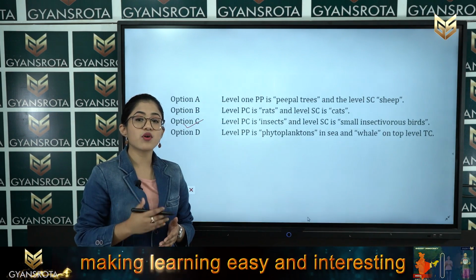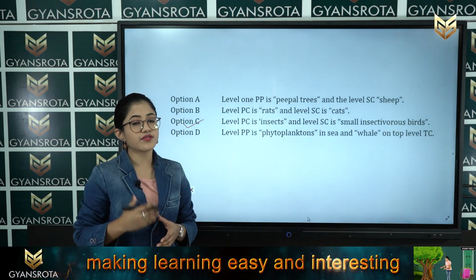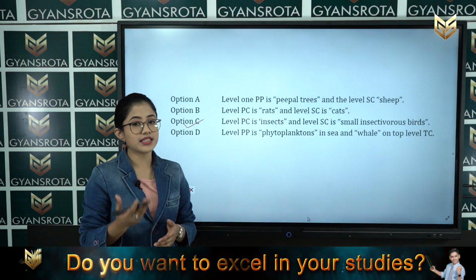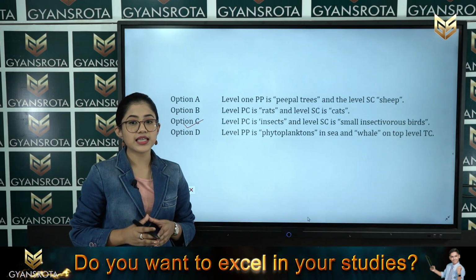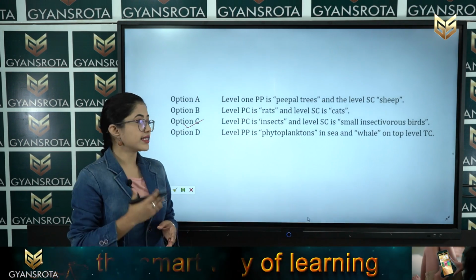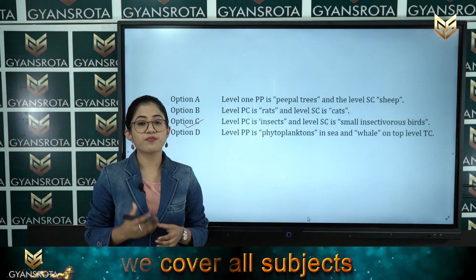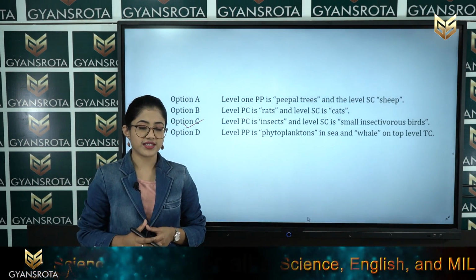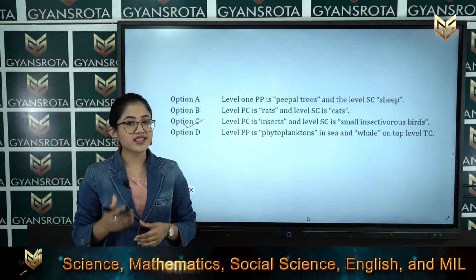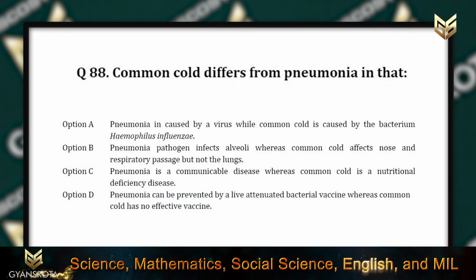Next, these small insectivorous birds serve as food to the tertiary consumers, where the population is very low. So, this is the correct answer for this question, and we have discussed such kinds of pyramids in the chapter Ecosystem. Now, let us move towards the next question, question number 88.